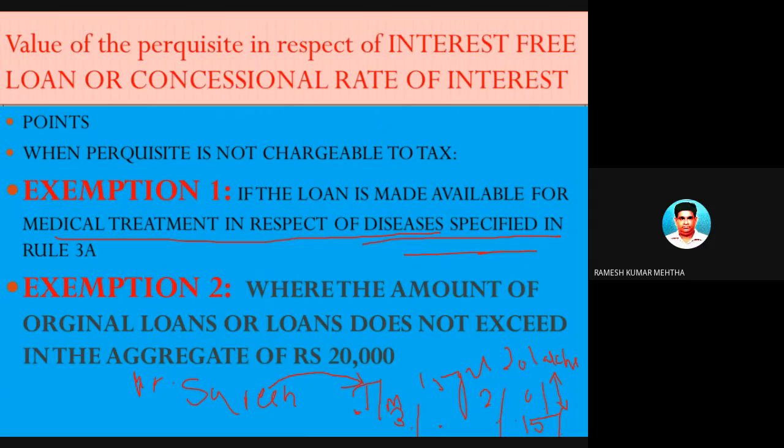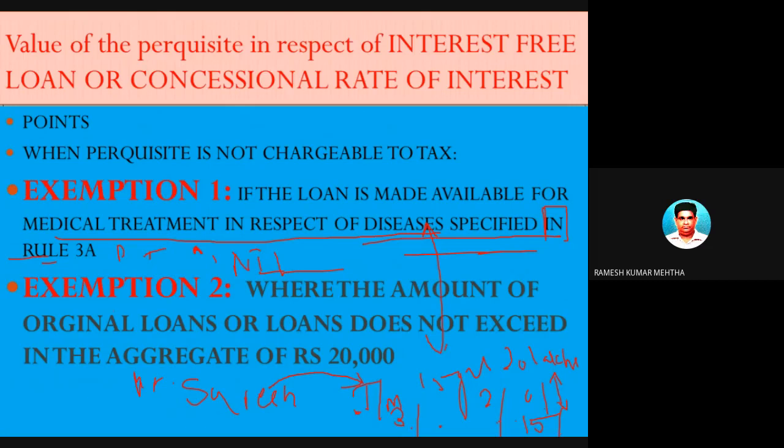Why? Because if the loan is taken for the medical treatment of a specified disease under Rule 3A of the CBDT rules under the Income Tax Act 1961, then there is no value of the perquisite. The value of the perquisite is nil, because this loan is being taken for the treatment of a specified disease which is specified by the appropriate authorities. So this is rule number 1.